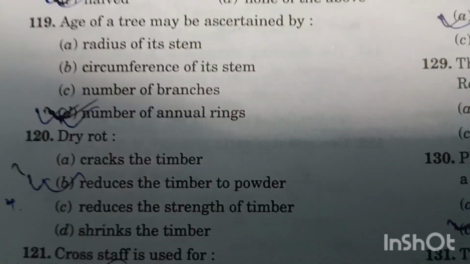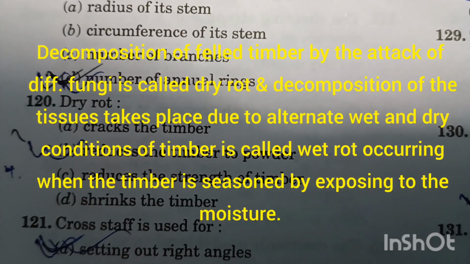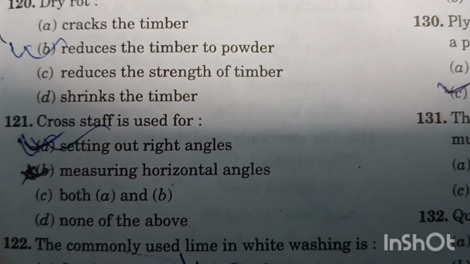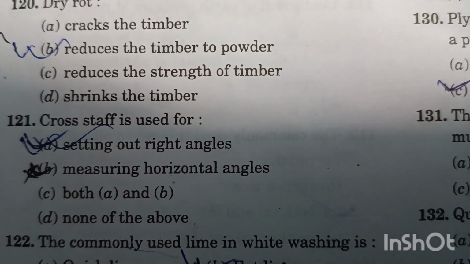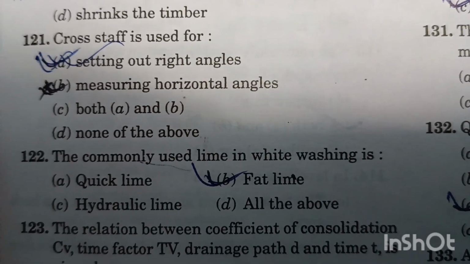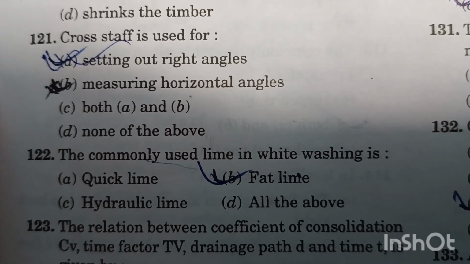Question number 120. Dry rot reduces the timber to powder. Option B is right answer, and it is caused by the fungus. Question number 121. Close tab is used for setting out right angles. Option A is right answer. Question number 122. The commonly used lime in whitewashing is fat lime. Option B is right answer.